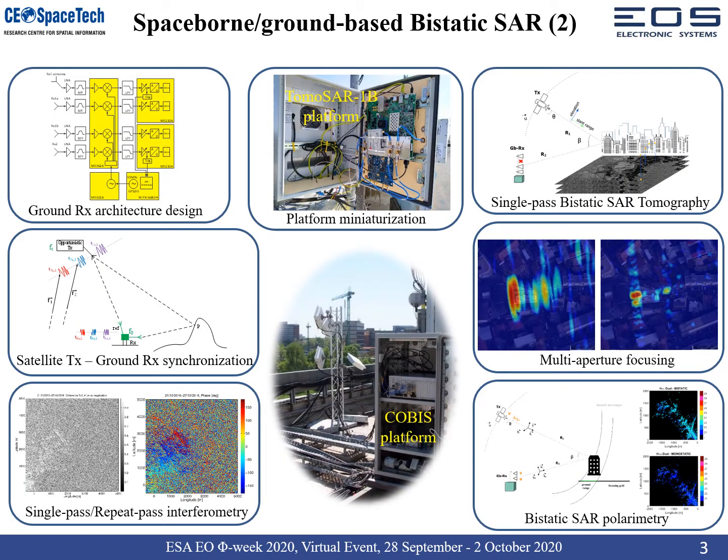The results obtained in the spaceborne transmitter stationary receiver bistatic SAR framework rely on two ESA-funded projects, COBIS and TomoSAR-1B, and include various hardware and software developments. Aspects like ground receiver architecture design, transmitter-receiver synchronization, and repeat-pass and single-pass bistatic SAR interferometry were performed within the COBIS project.